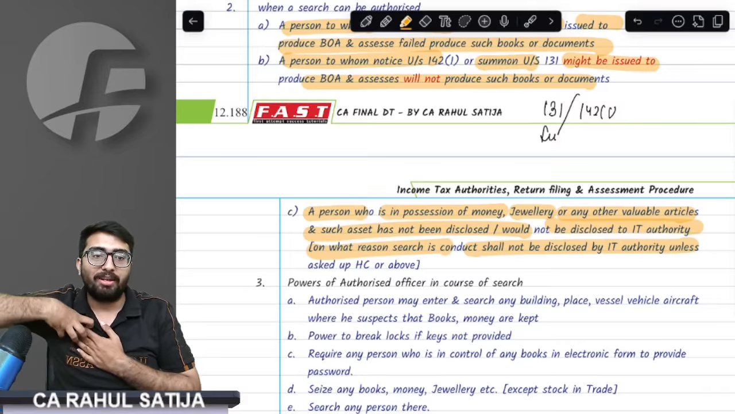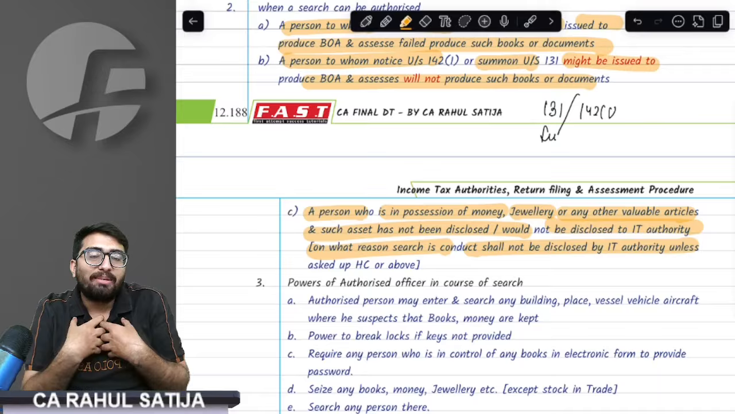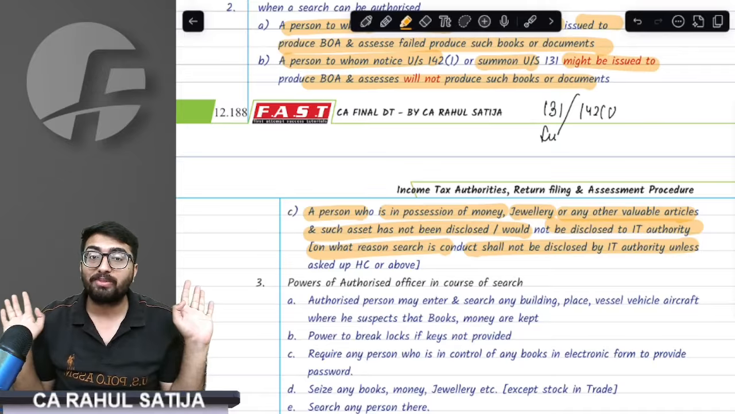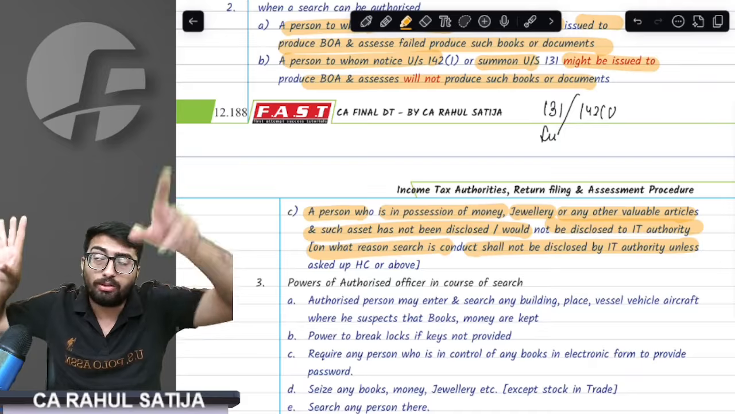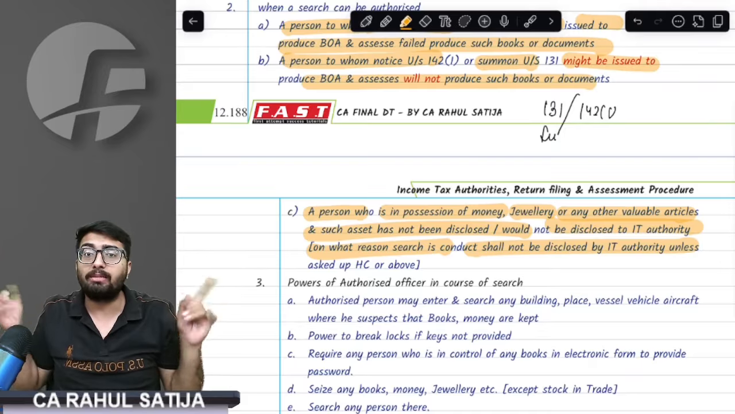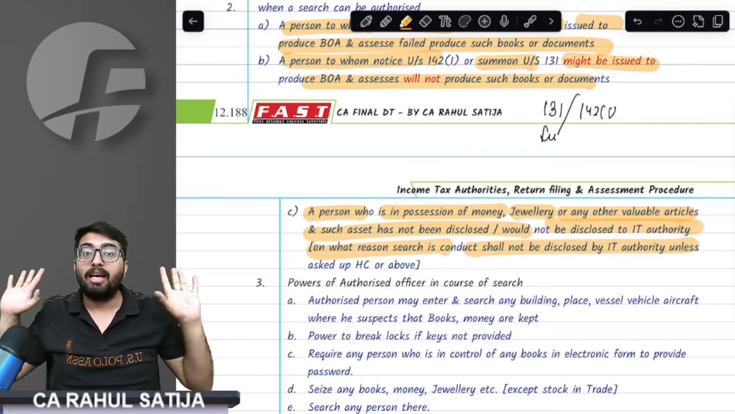For example, search happened against me. Do I have any right to know why search has happened against me? Provision says no, you don't have any right. Can I ask Joint Commissioner or CIT appeals to tell why search has happened against me? And answer is no, not even CIT appeals can ask why search has happened.